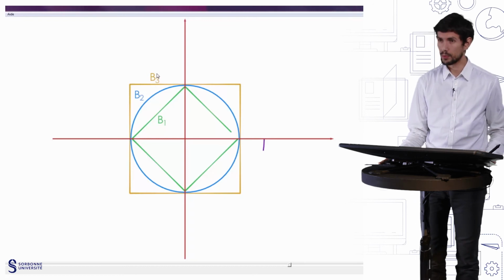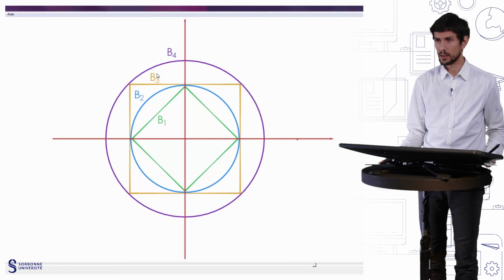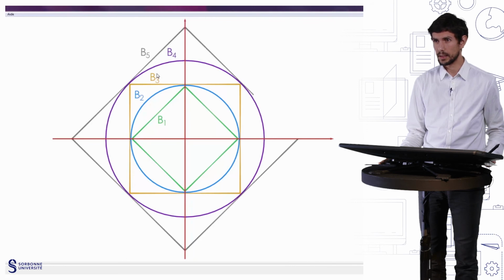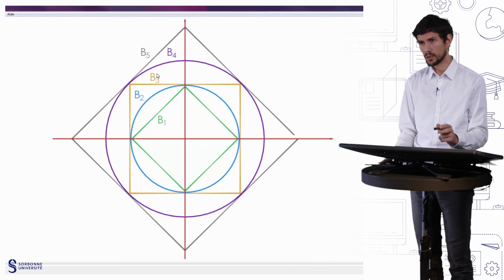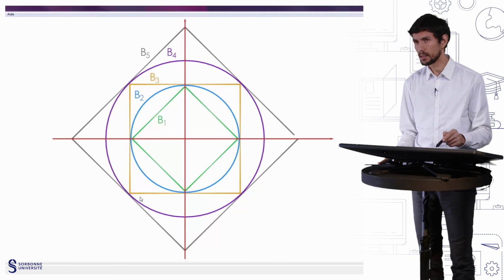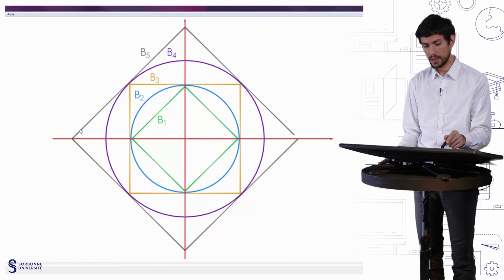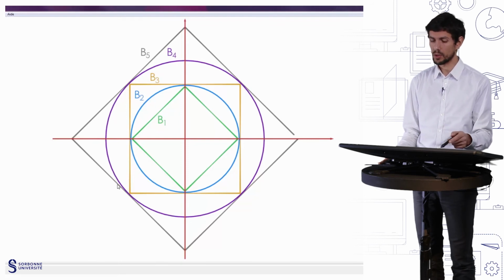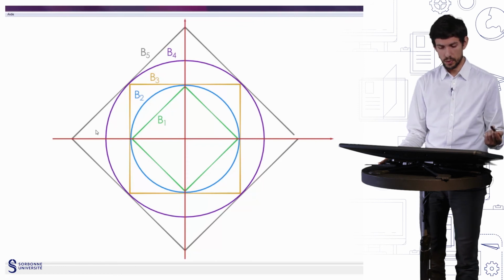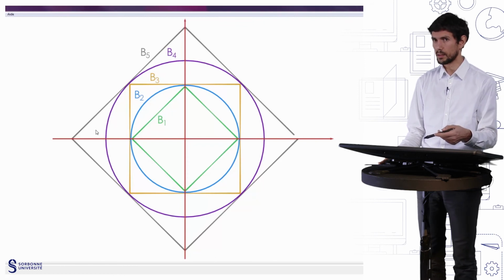And finally, we draw two other balls, so this one and this one. What can we say about them? The purple one before is clearly a ball for the L2 norm with some radius, and B5 is a ball for the L1 norm for some other radius. And what we will see is that their radii are linked to the best constants in the norm equivalence.